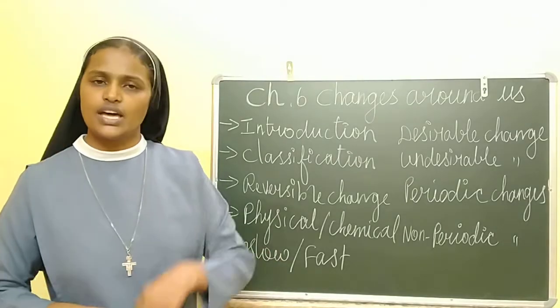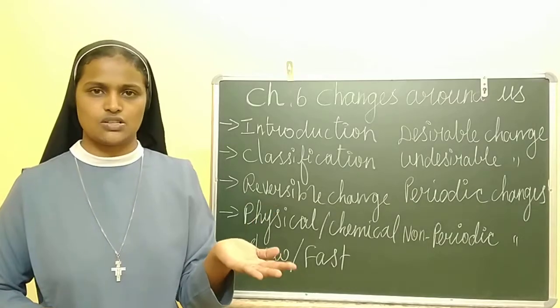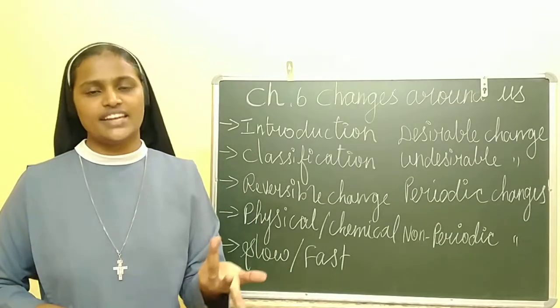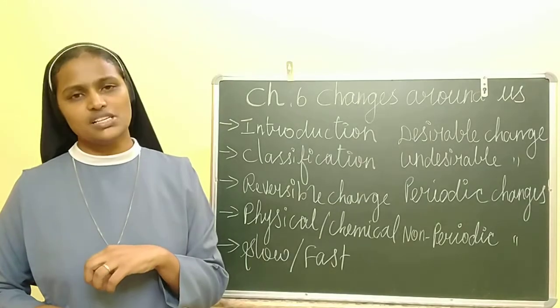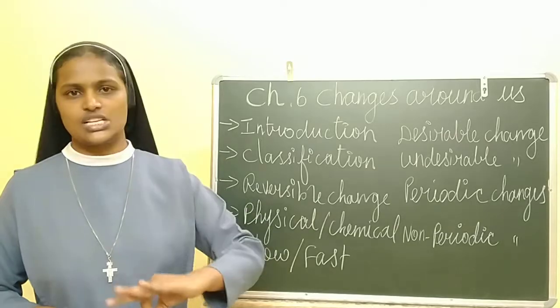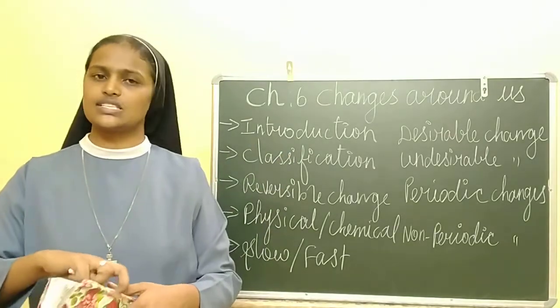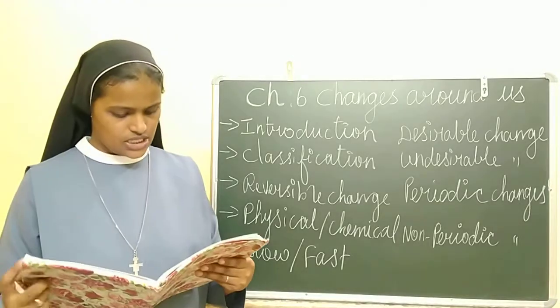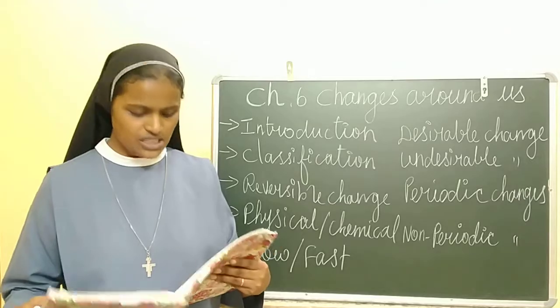So we are keeping, this is the summer season. So when you keep the milk outside, it will get spoiled and it turns into curd. Can we bring back milk? No, it is not possible. So the milk is an original substance and the new substance we are getting is curd. So it is the example of chemical change. Rusting of iron also is one of the examples of chemical change.